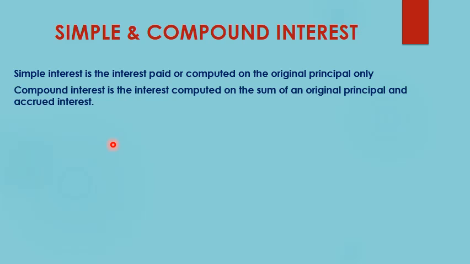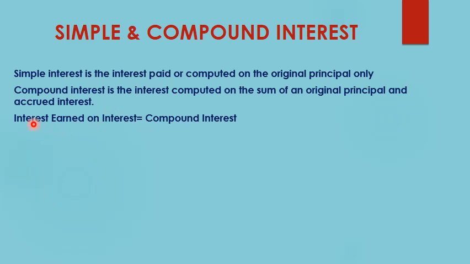Whereas compound interest is the interest which is computed both on the principal as well as on the interest that has been earned on that principal. So simple interest is the interest which is computed only on the principal, and compound interest is the interest which is computed both on the principal as well as the interest that I have earned on that principal.